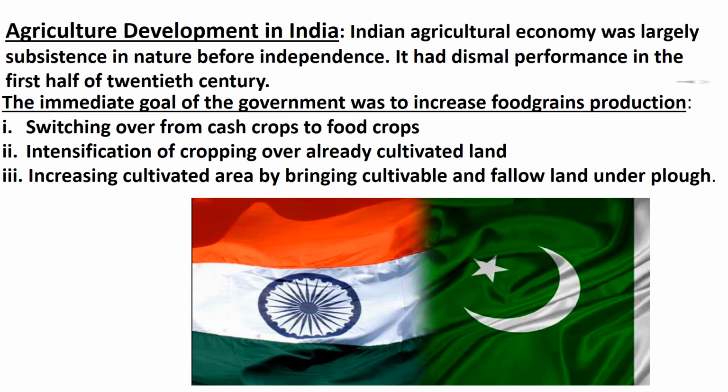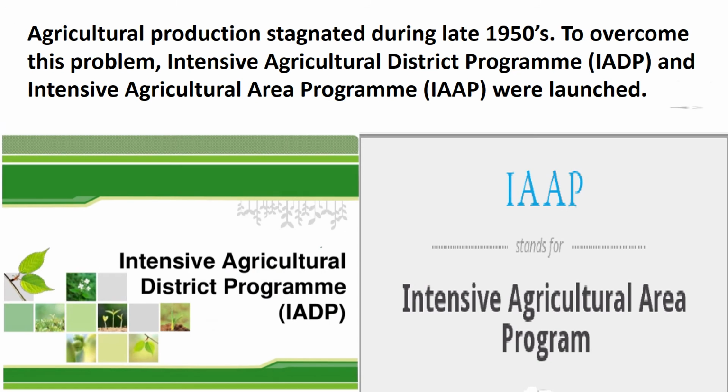After independence, the immediate goal of the government was to increase food grains production by switching over from cash crops to food crops, intensification of crops over already cultivated land, and increasing cultivated area by bringing cultivable and fallow land under plough. Initially, this strategy helped in increasing food grains production. Agriculture production stagnated during late 1950s. To overcome this problem, Intensive Agriculture District Program, that is IADP, and Intensive Agriculture Area Program, that is IAAP, were launched.